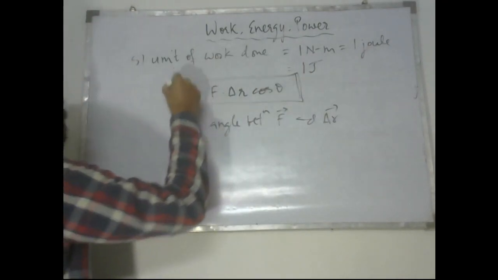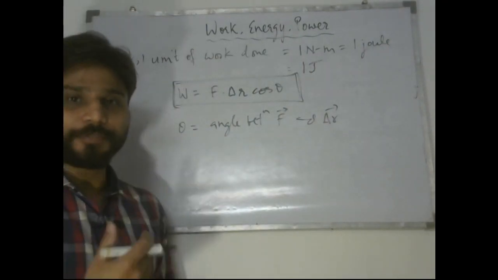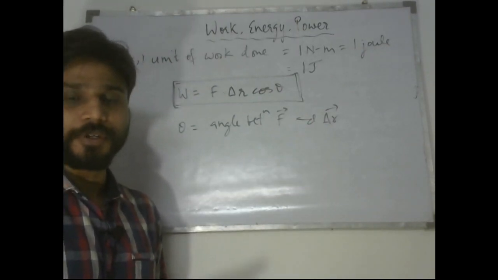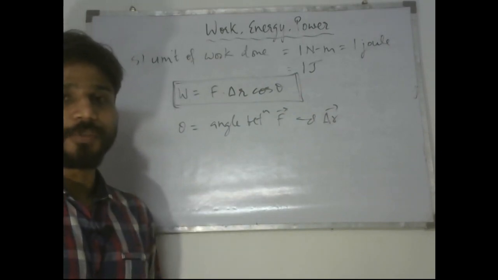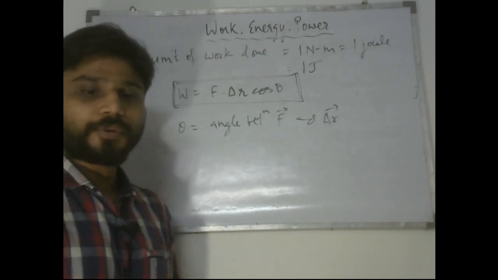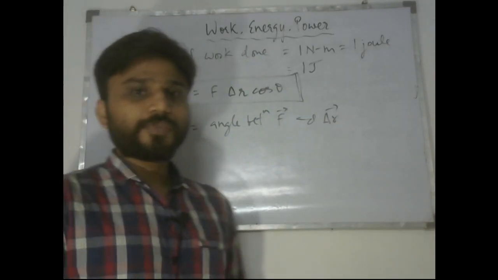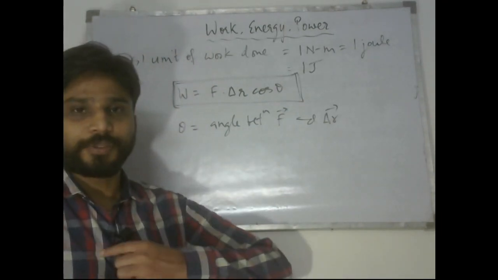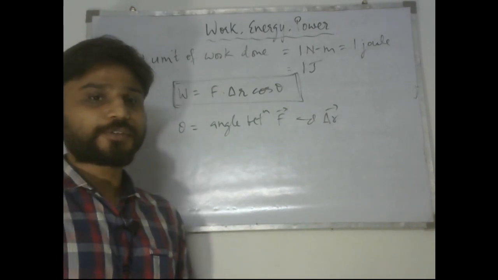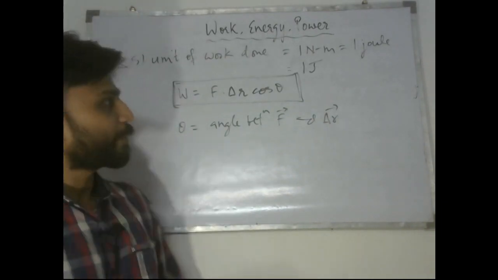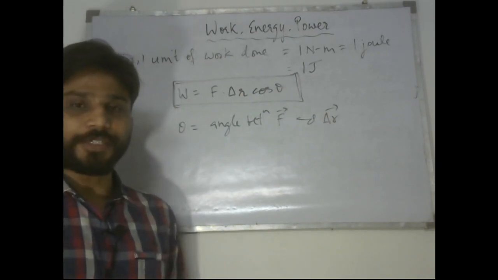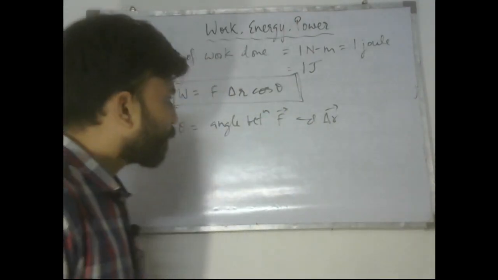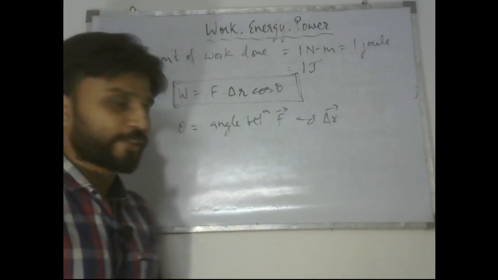So this also reminds us of the idea that despite the work done being a product of two vector quantities, that is force and displacement, it is a dot product. So since it's a dot product, work done comes out to be a scalar quantity. So next we'll try to make physical sense of the expression which we have just done. That we have learned that okay, work done is equal to dot product of force and displacement. That's what I've been talking about for the last 5 minutes. Now how does it make sense to us? So let us take an example, and from that example we'll be trying to make sense of this expression.